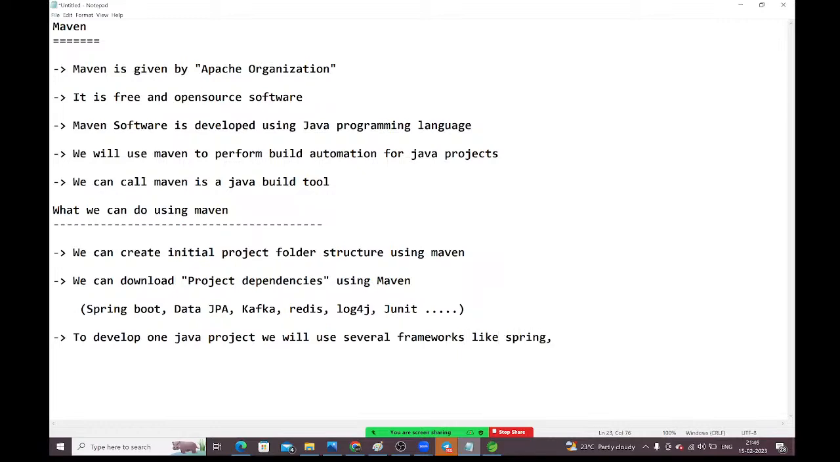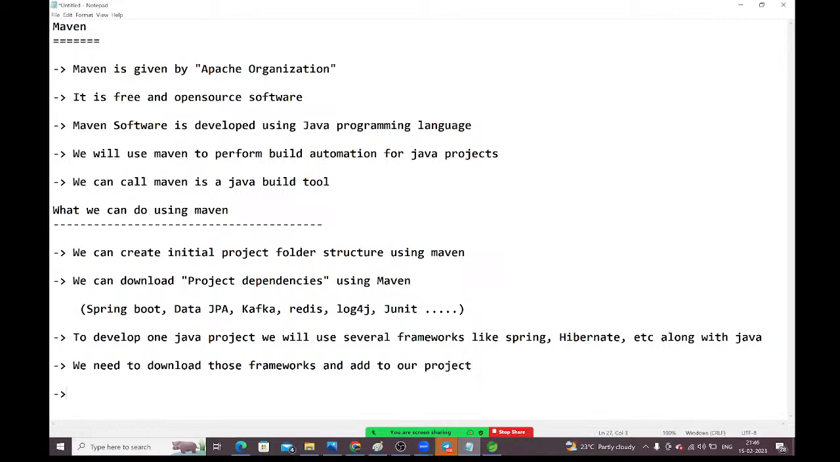To develop one Java project, we will use several frameworks like the Spring framework, data JPA, or you can take Hibernate also. I want the Hibernate framework, etc. Along with Java, to develop a Java project, only Java is not sufficient. Along with Java, some frameworks also will be required. Maven will download those frameworks and add those frameworks to our Java project. We need to download those frameworks and add them to our project.